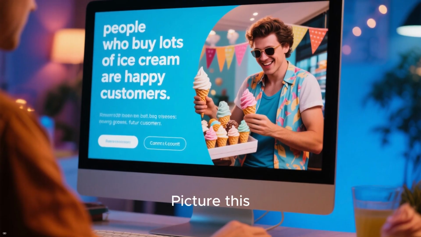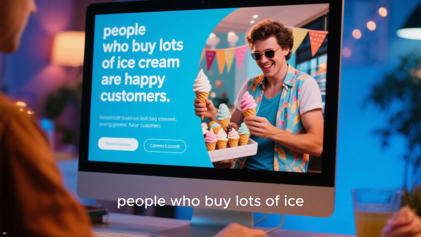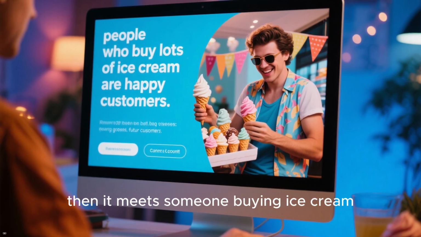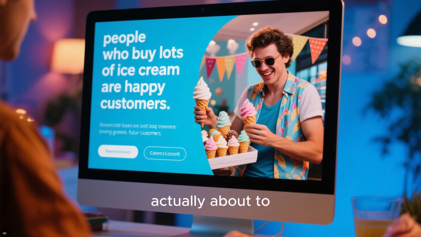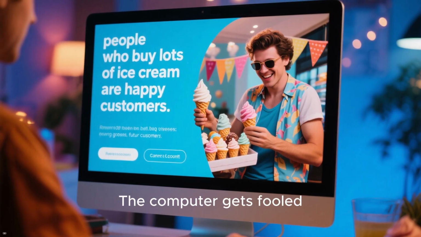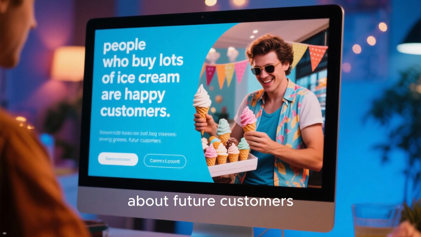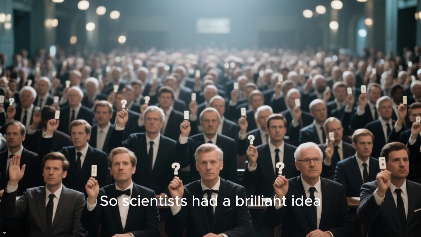Picture this. Your computer learned the rule, people who buy lots of ice cream are happy customers. But then it meets someone buying ice cream for a big party who's actually about to cancel their account. The computer gets fooled by this weird situation and starts making wrong guesses about future customers. So scientists had a brilliant idea.